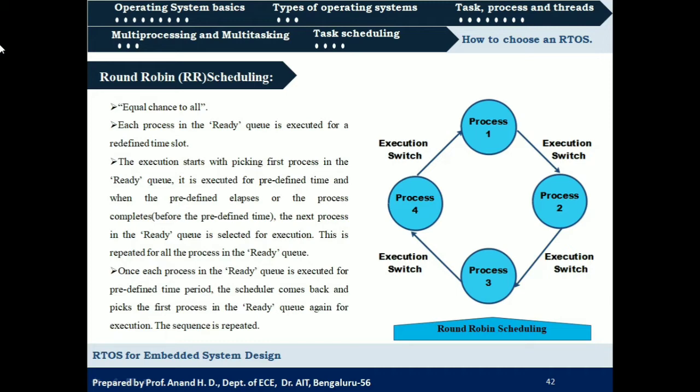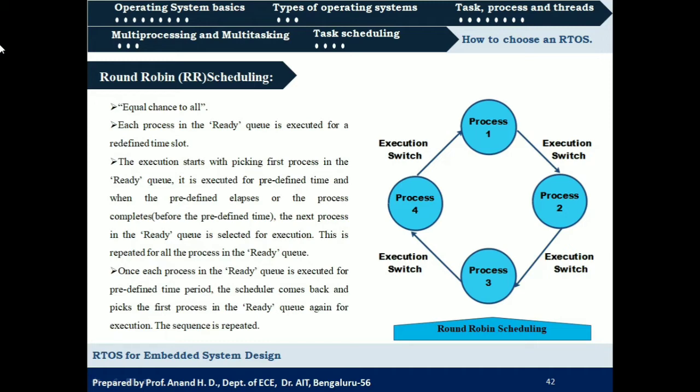What does time based approach mean? Each process which is waiting in a ready queue will be scheduled for execution for a fixed duration of time. Once it is completed, it will be preempted, and the other process in the ready queue will be scheduled for execution. This process may be rescheduled again once all the processes in the ready queue get a chance to execute for a fixed duration of time.